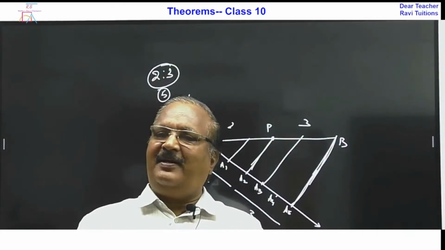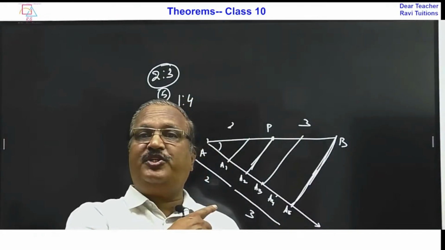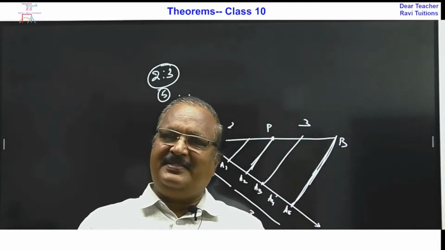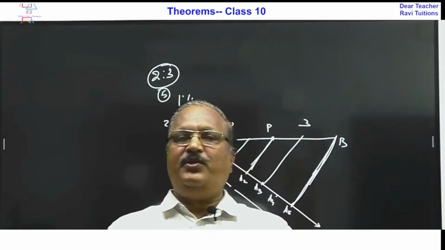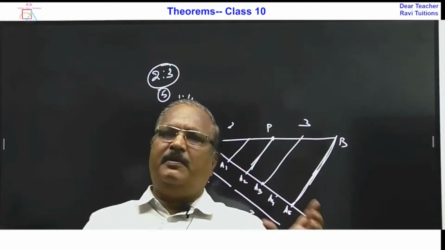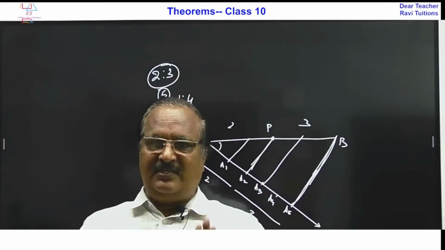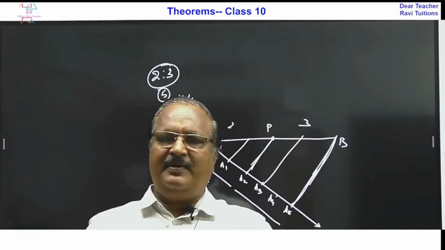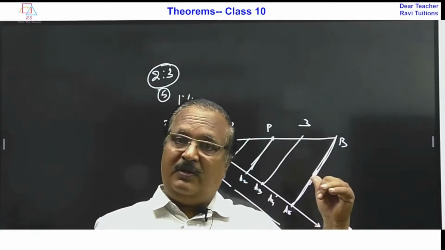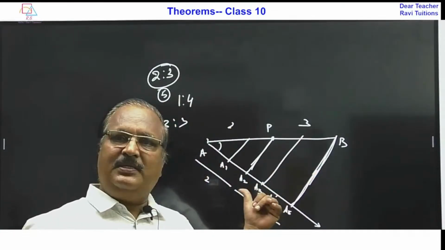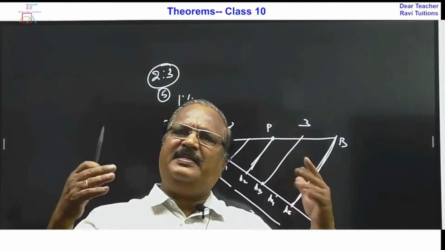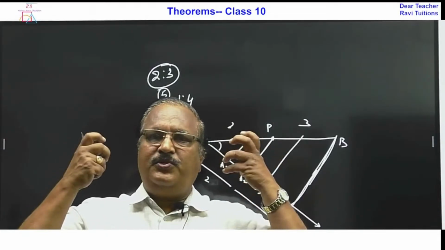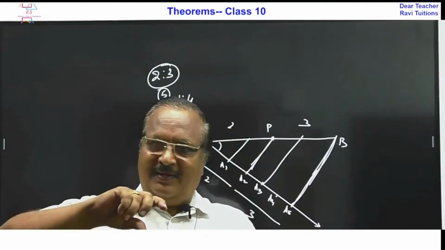So do not take it easy. To do this construction perfectly, you have to do it at least 5-6 times. Then you will get perfection. Because in the examination, perfect, accurate figures are needed to get full marks. Handwritten freehand diagrams won't get marks. So if you want to learn, do it. Do 3, 4, 5, 6 sums. Then that idea you will remember, you won't forget it, and it will be very easy.